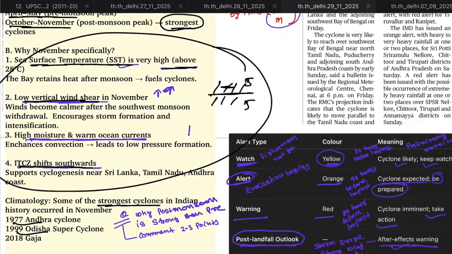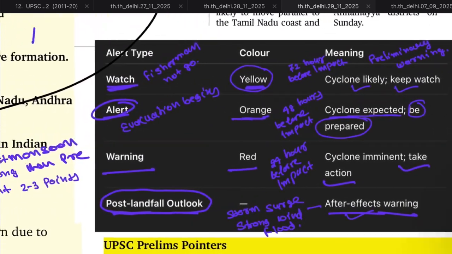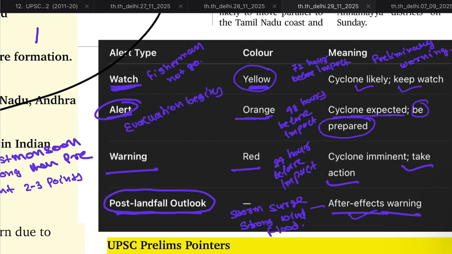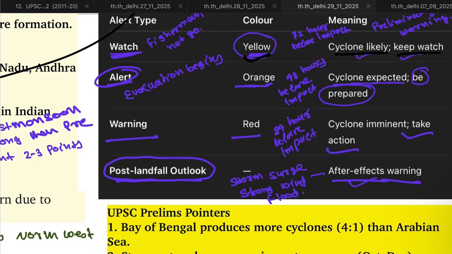The types of alerts issued by the IMD are four types. First, watch. This is color yellow, and it signifies that a cyclone is likely to come, and the administration should keep preparing or be prepared for any eventualities and keep watch. Watch is the name and the color is yellow. Second is alert, and the color is orange. In this alert, the evacuation process should be started by the district administration and preparation for all eventualities should be done, as the cyclone is expected to come.